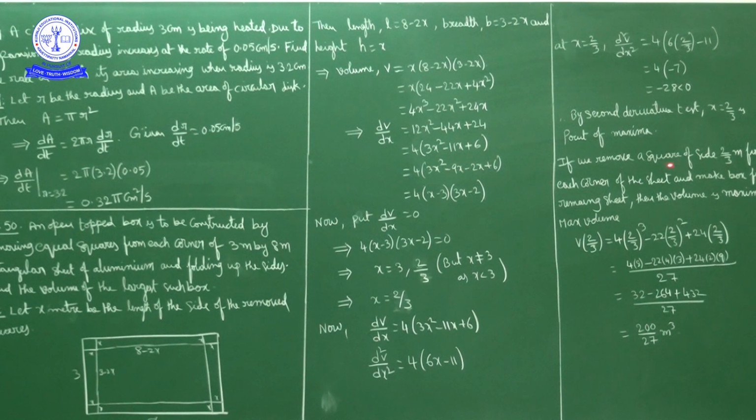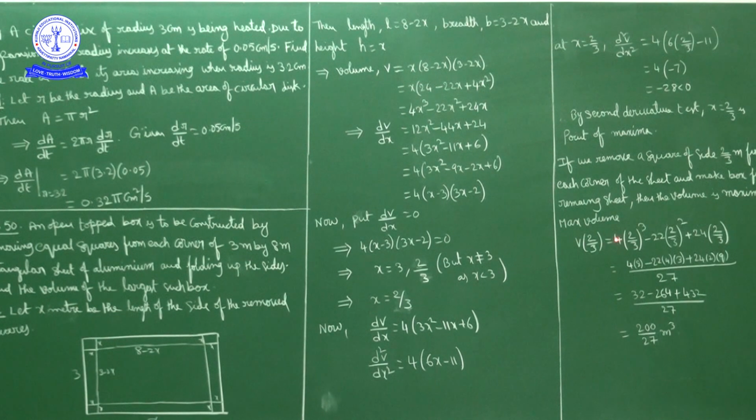If you remove a square of side 2 by 3 meters from each corner of the sheet and make a box from the remaining sheet, then the volume is maximum. So what is the maximum volume? Maximum volume is equal to V of 2 by 3. What is V of x? V of x is x into 8 minus 2x into 3 minus 2x, or else 4x cube minus 22x square plus 24x. So in place of x, substitute 2 by 3.